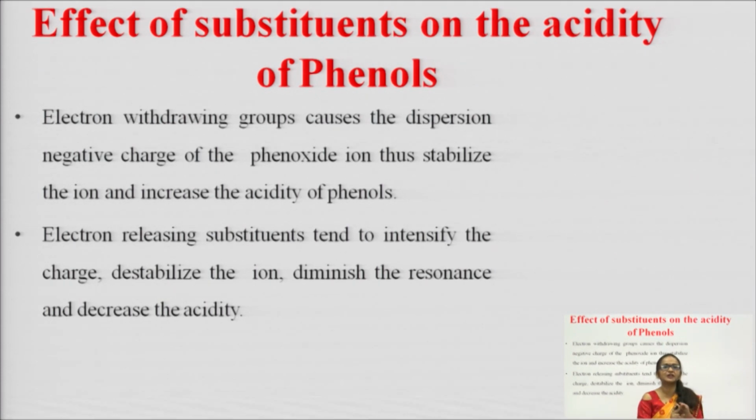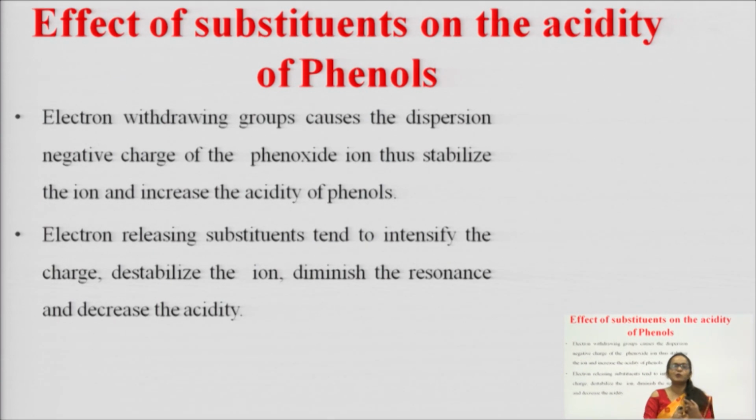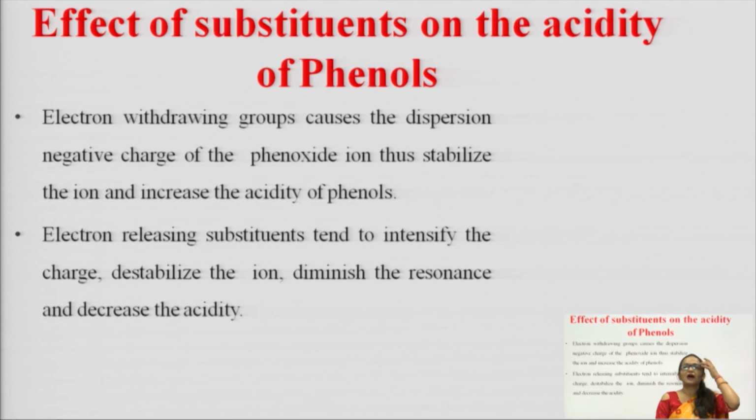तो यहाँ तक हमें तीन बातें पता चली. One is acidity. Why is phenol acidic? Because of the resonance effect. Why is it more acidic than alcohol? Because the resonance is not possible in alcohol. Why is it less acidic than carboxylic acid? Because the carboxylate anion which is forming is more stable, due to the electron being shared by the electronegative oxygen.